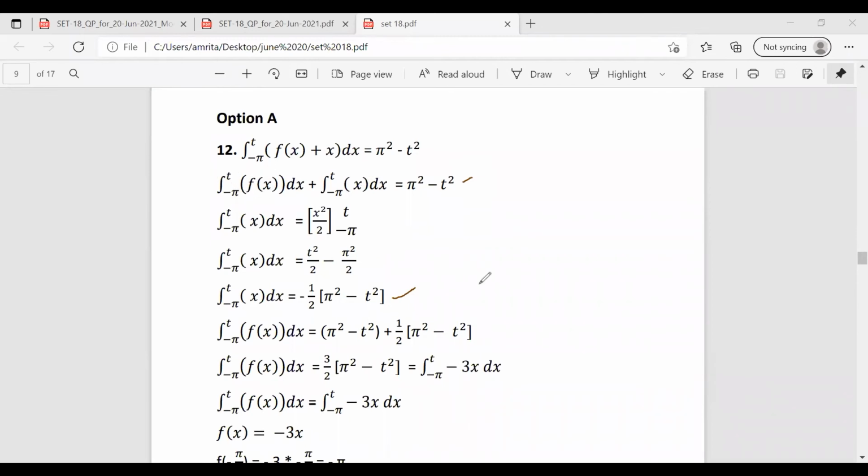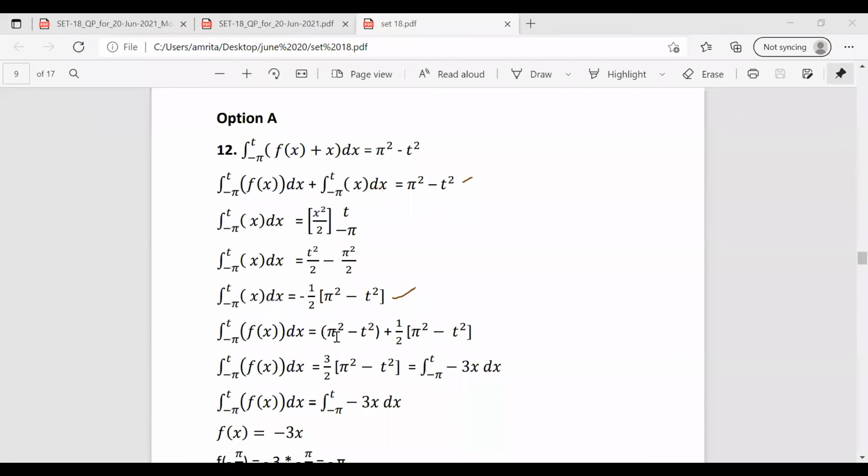Substituting and taking it to the right side, it becomes pi square minus t square, plus 1 by 2 into pi square minus t square.